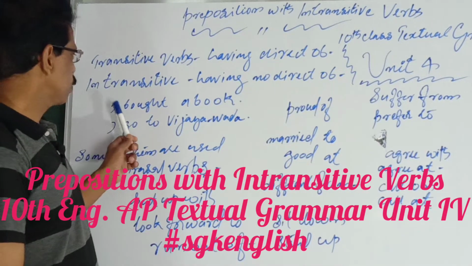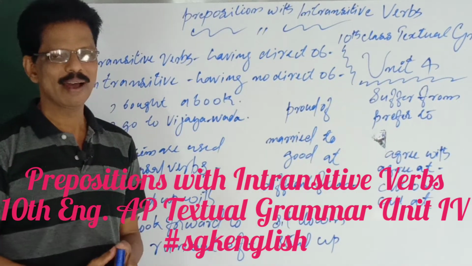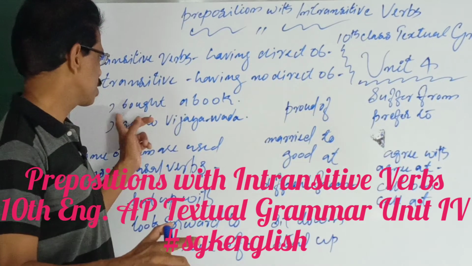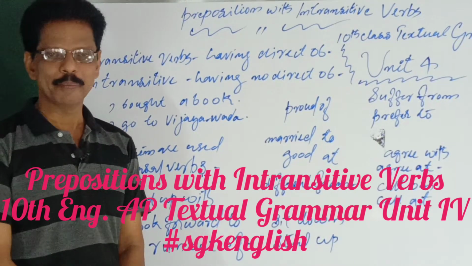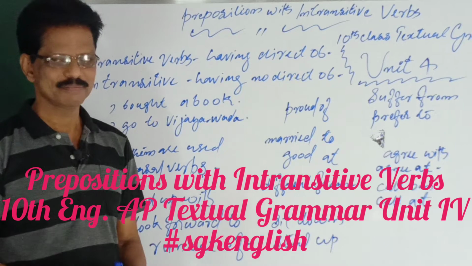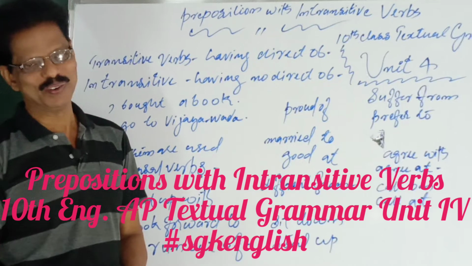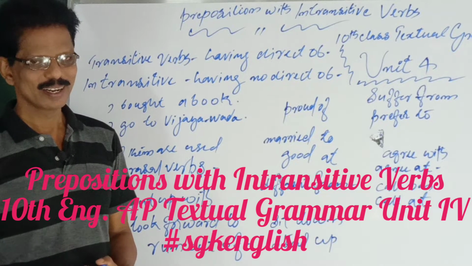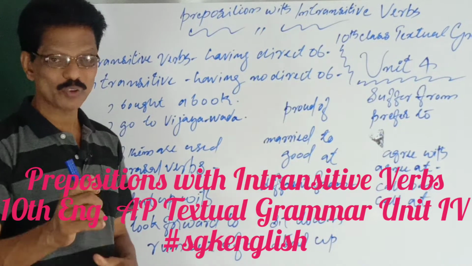See, look here. I bought a book. A simple sentence. Can you change the voice of it? A book was bought by me. I bought a book. A book was bought by me. Whereas, I go to Vijayawada. Can you change the voice? Can you say Vijayawada is gone by me? No. Birds fly in the sky. Can you say passive voice? Sky is flown by the birds? No. Why? What is the difference?